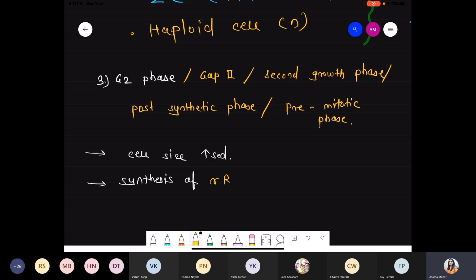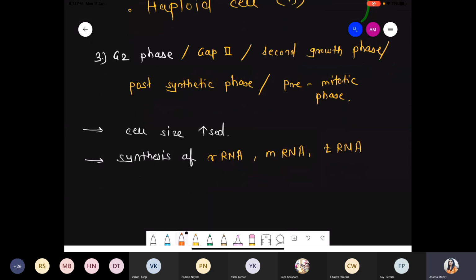there is synthesis of rRNA, mRNA, as well as tRNA. So all types of RNA get synthesized, and obviously on the basis of that we clearly say that the RNA polymerase enzyme is active during G2 phase also.